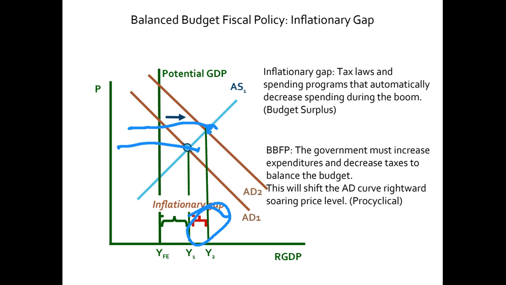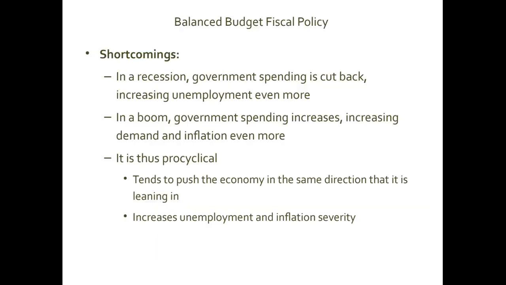And that is why we call this policy pro-cyclical as well. Pro-cyclical means you are increasing the existing gap, not decreasing, but increasing the existing gap. Now, these are the shortcomings that I have already discussed earlier. In a recession, government spending is cut back.